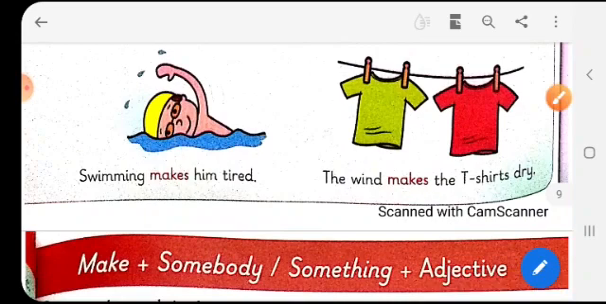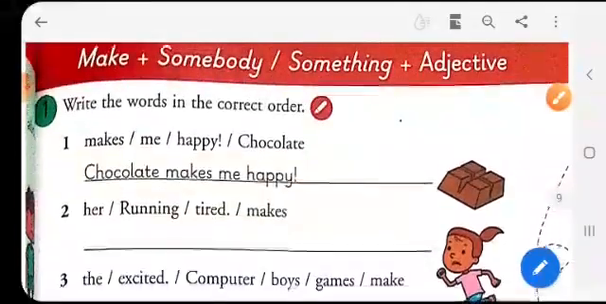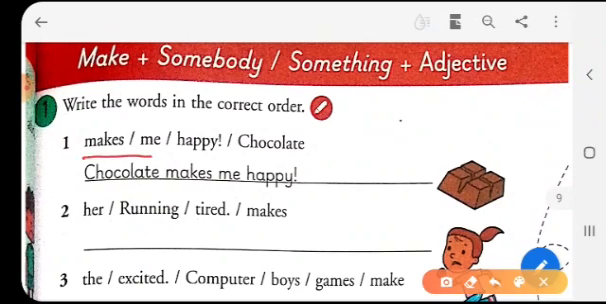Now let's do something. Write the words in the correct order. Here are some groups of words given, and you will have to arrange them to form a proper sentence. Like the groups of words are makes, me, happy, and chocolate. So how will you do it? Chocolate makes me happy. This is how you're going to do it.